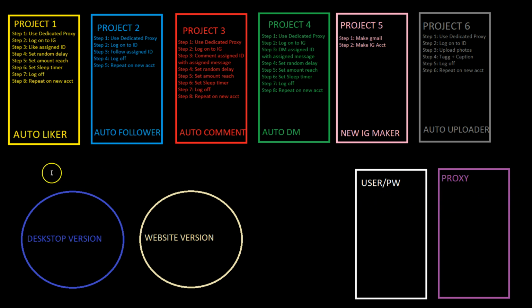So project number 1 is an auto liker for Instagram. I want you to change the proxy and log on with the username and password of the Instagram account provided. If the username is 1, I want to use proxy number 1, user number 2, proxy number 2, etc., going down the list. I want to like the assigned IDs or usernames, so allow me to put in either the username or the ID of that person's account.